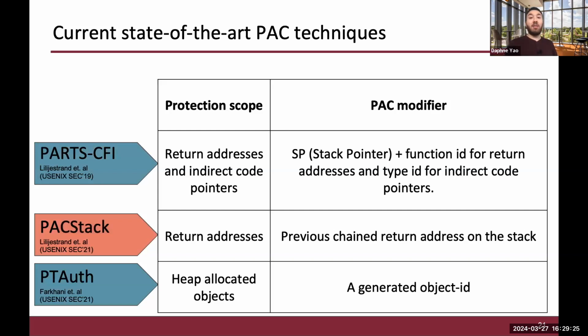PACTight is a defense mechanism that protects the backward edge, and its modifier is the previous chained return address on the stack. So what this mechanism does is that it uses all of the previous return addresses as the modifier for the next return address. And so if you violate that chain, the authentication will fail, and this will allow the attack to be detected. And last, we have a paper called PTAuth, which is a temporal defense mechanism that protects the heap. Its modifier is a generated object ID for each and every heap object allocated. So for every heap object that's allocated, there's a specific object ID that gets fed into the modifier to generate the PAC.